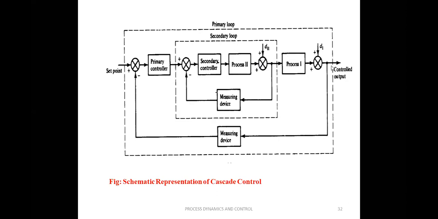To change this temperature T, the coolant temperature should also be considered, and for that, by considering the coolant temperature, we are going to vary the coolant flow rate. By varying the coolant flow rate in the jacket process, the coolant temperature will change. Due to that, the tank reactant temperature will change. So this is the process of cascade control.